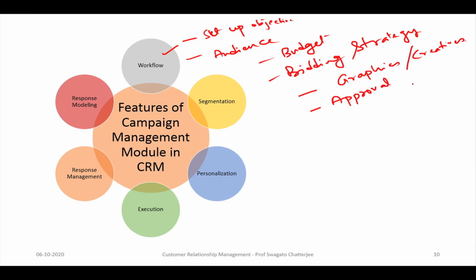Then when we discuss audience, there has to be a way to segment the audience. If you do a LinkedIn ad, or even Facebook ads, you can break them based on gender, you can break them based on location. This is called geographic or demographic segmentation. Then you can break them based on age group, that is also demographic segmentation. You can break them based on their interests, which kind of pages they have liked, which kind of skill sets they have written in their profiles, if it is LinkedIn.